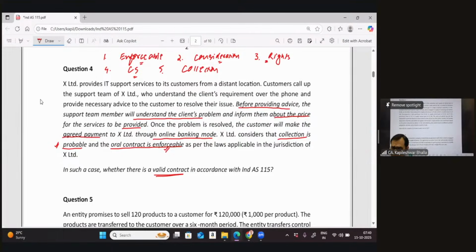So undoubtedly, yes, it is a valid contract. So when you draft your answer in this particular case as well, you just need to make a mention to the examiner with regard to the 5 essential elements which are mentioned in Ind AS 115, relate the facts of the case to those 5 essential elements in the para number 2, and then you give your final conclusion that yes, it becomes a valid contract.